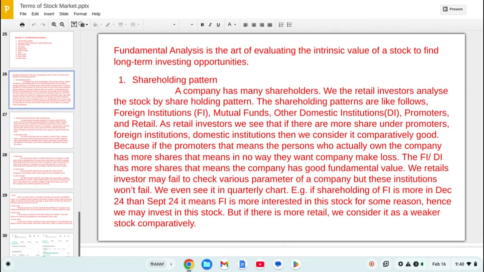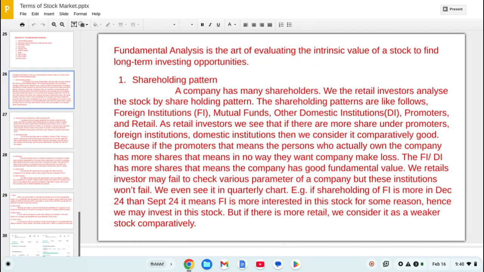So by this you can also find the good or bad things, or the fundamental analysis of a stock, and you can also see it. Okay, shareholding pattern. This is called the shareholding pattern, and you can check it from quarter to quarter.